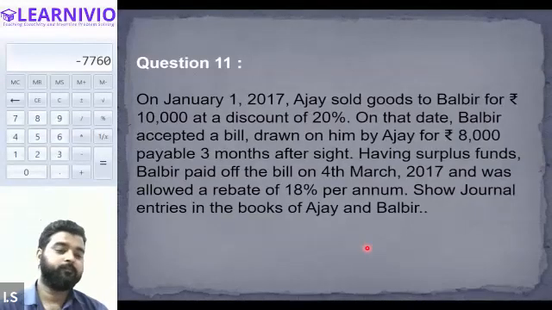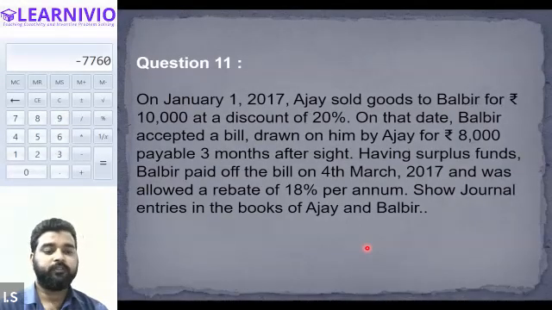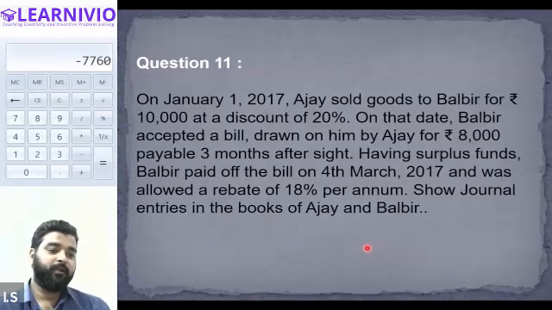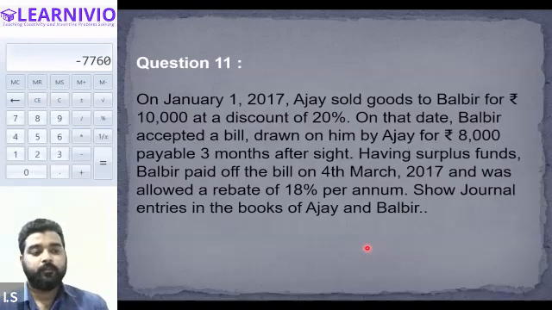All right, everyone. Please journalize this transaction. Now, on that date, Balbir accepted a bill drawn on him by Ajay for rupees 8,000. That means now we will have to journalize the transaction for the acceptance of bill. For acceptance of bill in the book of Ajay, we will be writing bills receivable account debit to Balbir account. Amount will be 8,000, debit and credit both. Bills receivable account debit to Balbir account on the date of acceptance.